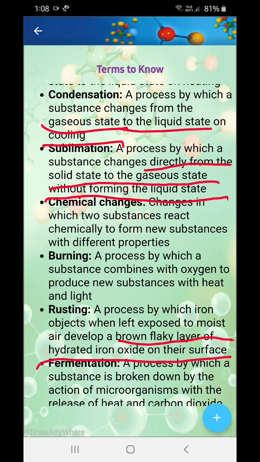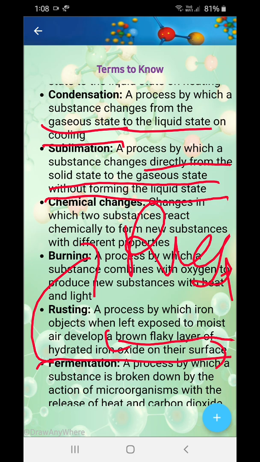This is the definition of rust, the part which I have marked in red color: a brown flaky layer of hydrated iron oxide on their surface. Rusting, the whole definition.